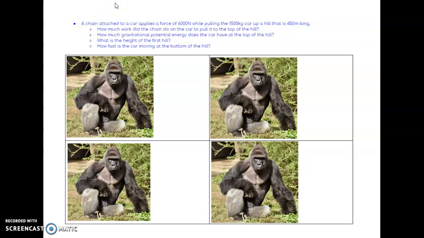A chain attached to a car applies a force of 6,000 newtons while pulling a 1,500 kilogram car up a hill that is 450 meters long. And this is obviously a 4-part problem coming from Physics Unit 7, Momentum and Conservation of Momentum.